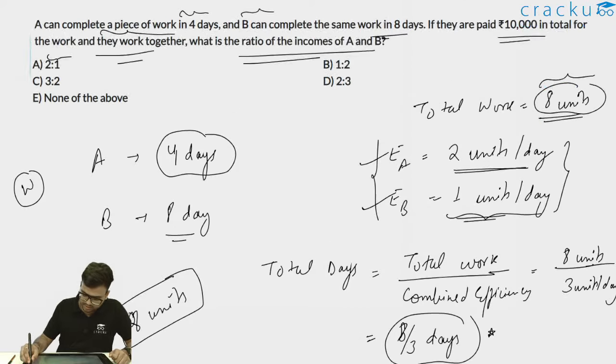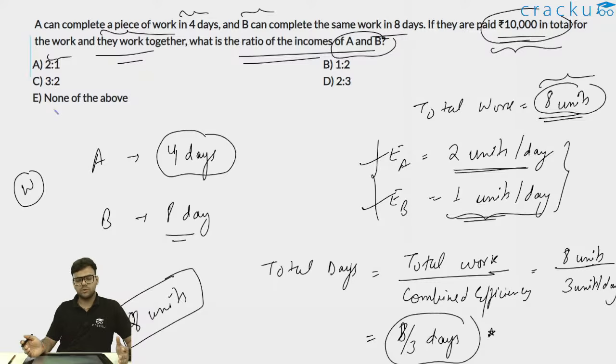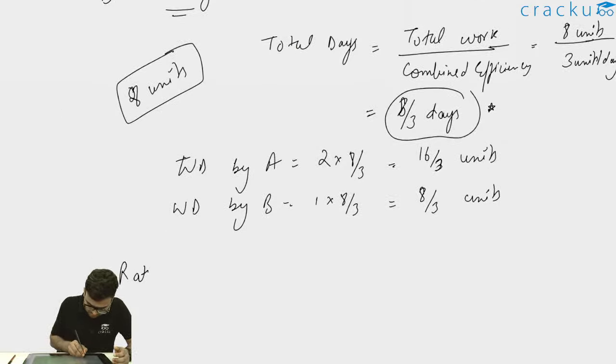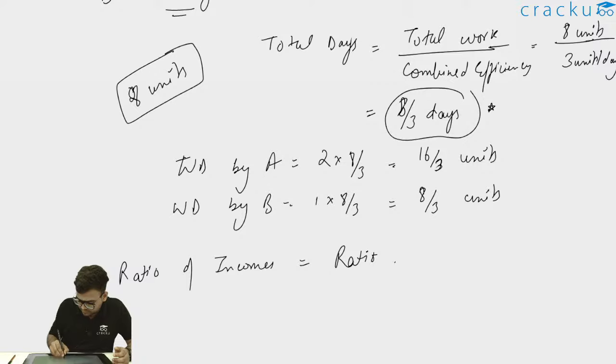Now it is asking for the ratio of the incomes of A and B, where they are paid rupees 10,000 in total. So this 10,000 is not necessary, you don't have to consider this. What exactly you have to find out is basically the ratio of incomes of A and B. The ratio of incomes is always equal to the ratio of the individual work done.